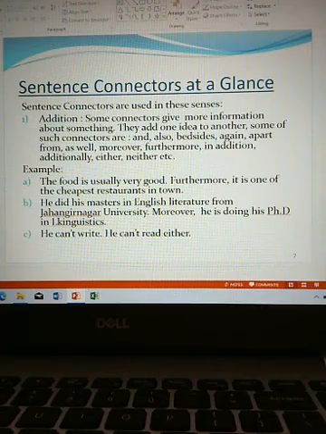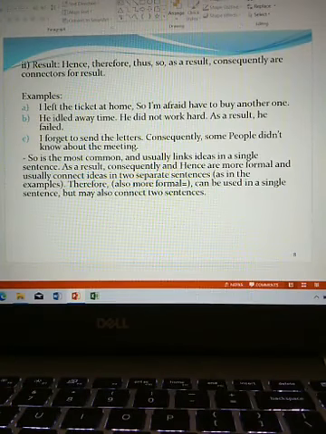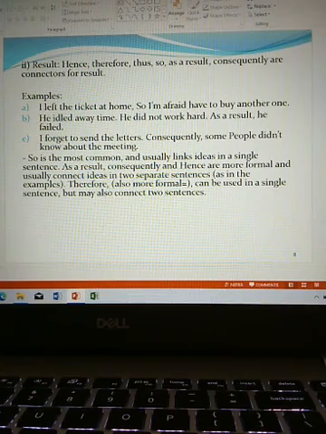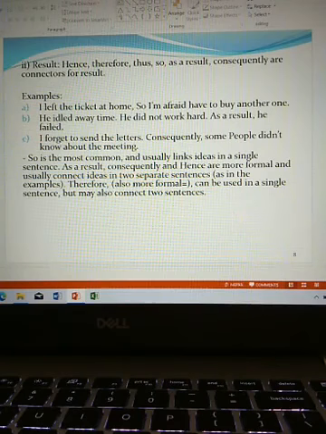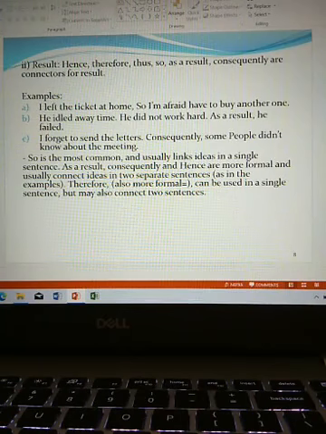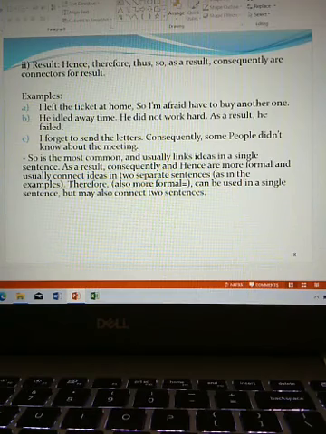Connectors are also used in the sense of result, and for showing result, the connectors that are used are hence, therefore, thus, so, as a result, consequently, etc. So, these are used as connectors for showing result.